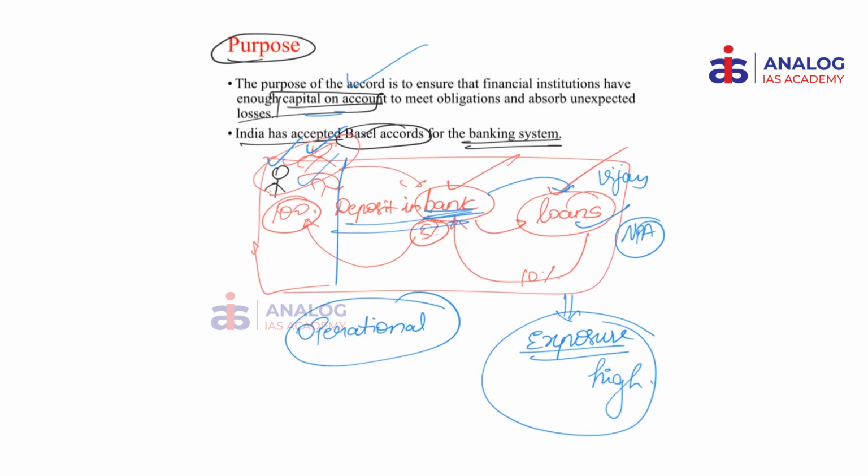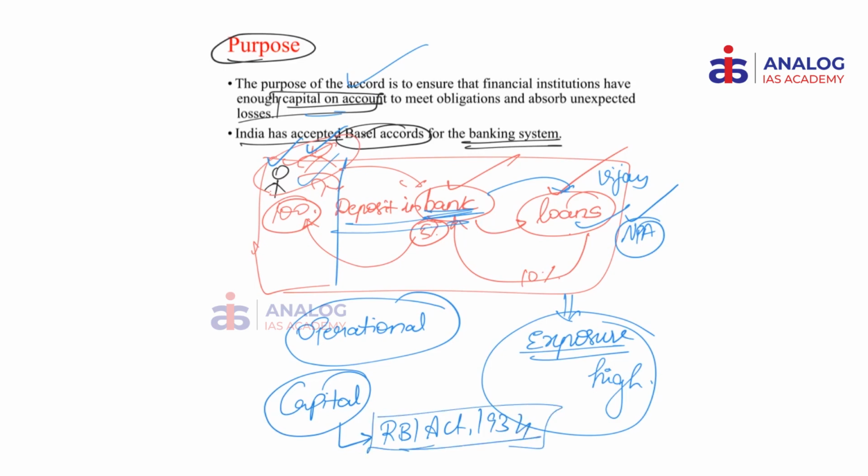So instead of speculating whether this person is a risky proposition to lend to or whether a corporation is a risky business to lend to, the bank should have a minimum capital requirement. This capital requirement is based on the RBI Act 1934. So scheduled commercial banks have a minimum capital requirement. However, the capital adequacy, that is, if you want to lend more, whether that capital is enough or not is decided by Basel norms internationally. Now let us have a look into what this capital adequacy is all about.